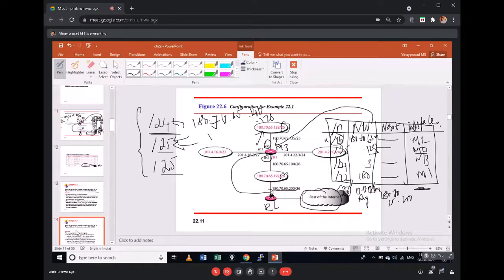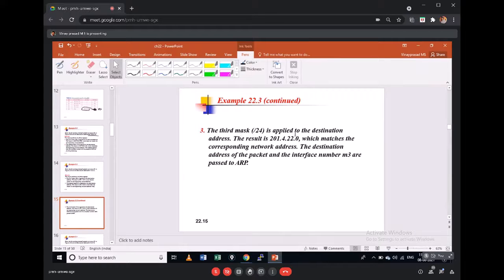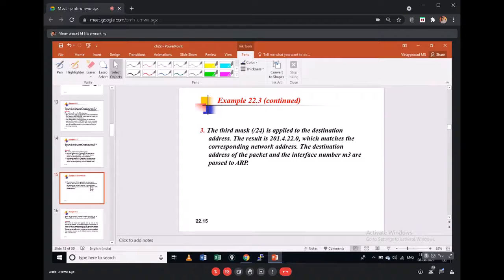Similarly, if you take this address, how are we going to check? We'll take the first subnet mask, which is /26, and apply a logical AND with the destination address. We'll get 201.4.22.0, which does not match the first entry because it has 180 there. If I take the second one also, it will not match because the network address is different. If I take the third one, there will be a match, and it will send it to the third interface, which is M3. Like that they will do it.